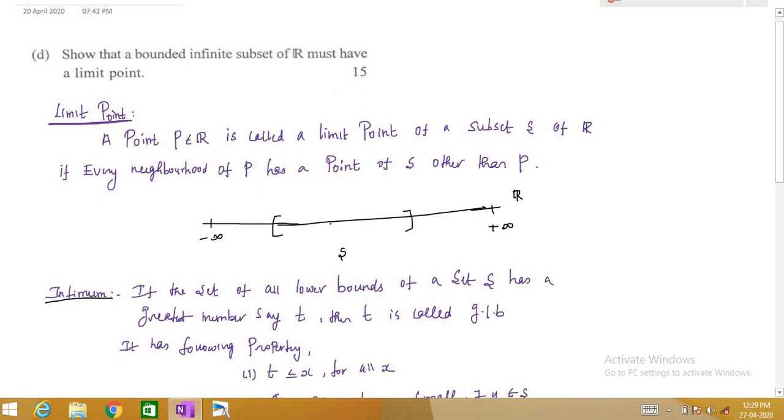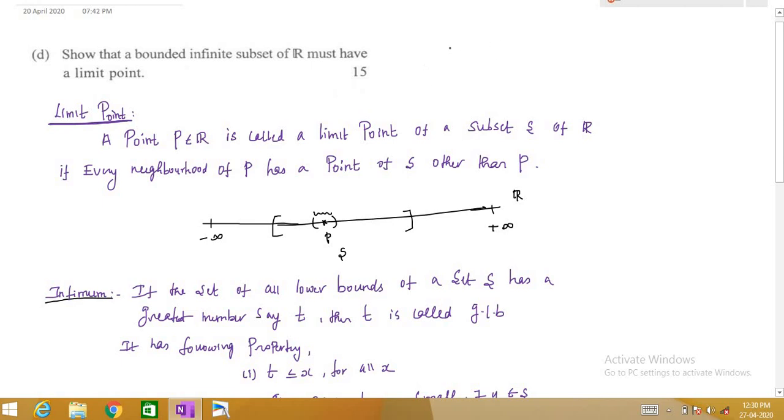Suppose I want to say a point P is a limit point. What we have to do is take a neighborhood of that point. If this neighborhood contains a point of S other than P, then that point is called a limit point, right? I'm sure you will not understand it this way, so I'll explain this with an example.